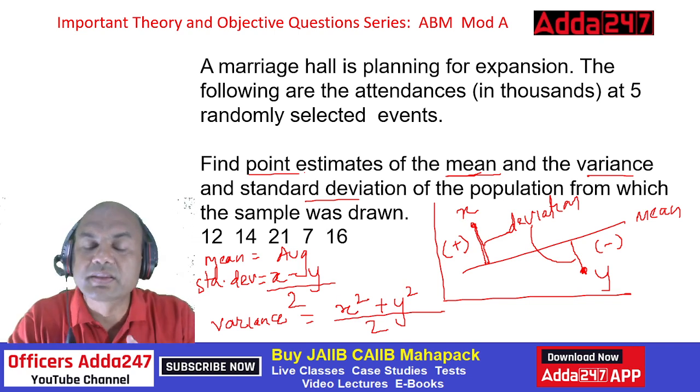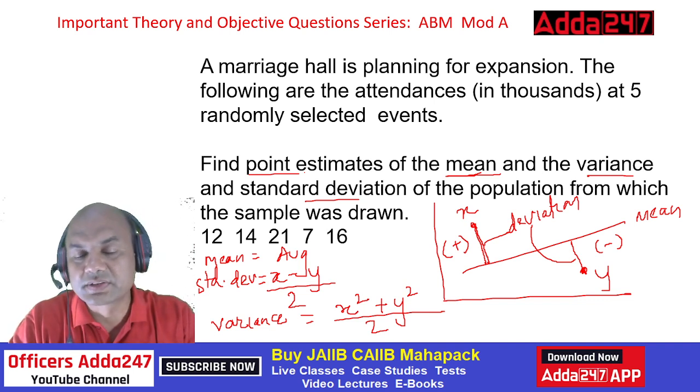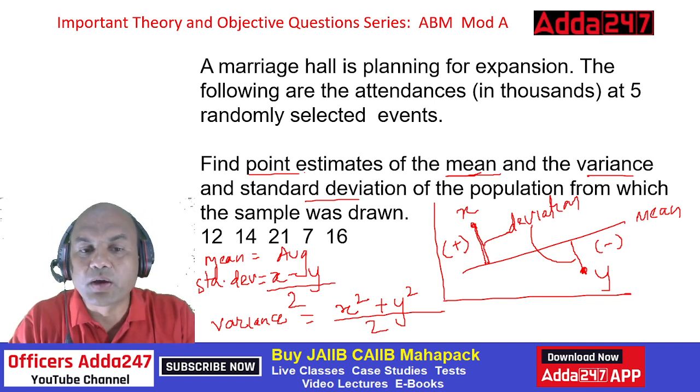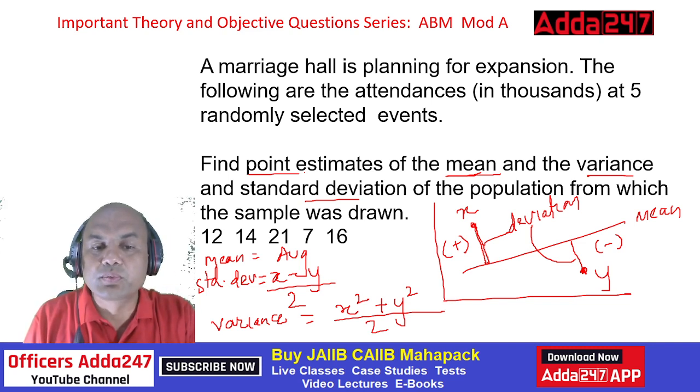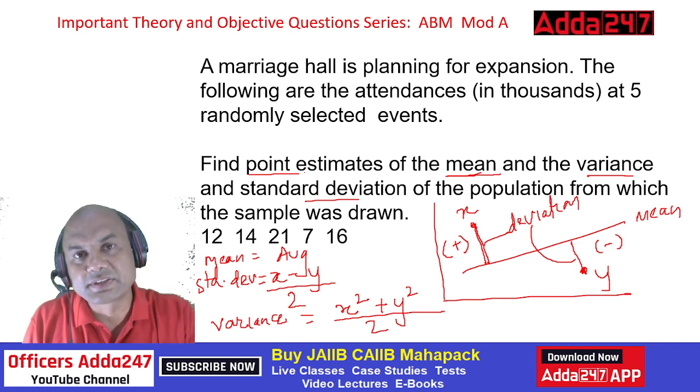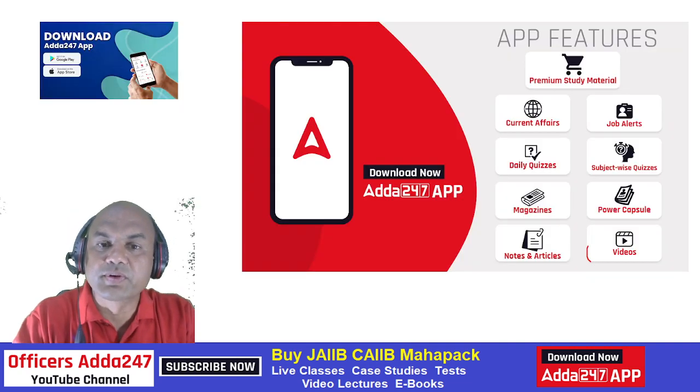Now let's find out how to solve this problem. Firstly, how many elements are given? Remember, the elements given are 1, 2, 3, 4 and 5. 5 elements are given. So what we'll do, we'll first find out the mean.